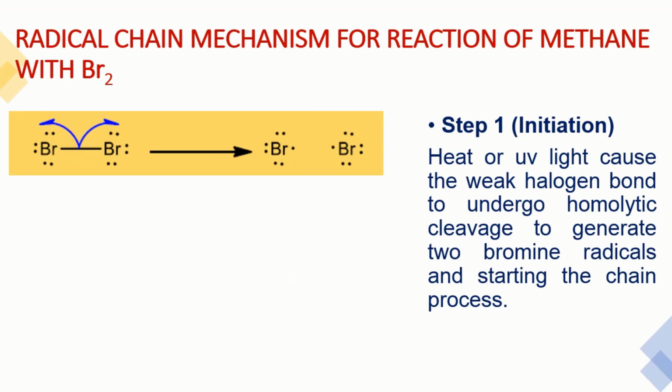One is the initiation, which means we are going to initiate the reaction. Second is the propagation, which means the reaction proceeds further, and then the termination. In the first step, these 2 bromines, this bond breaks homolytically. We know that here we have 2 electrons, so this bond breaks from the center, and 1 electron goes to each bromine atom. This cleavage is called homolytic cleavage, and we get the bromine radical. This is the initiation, which initiates the reaction.